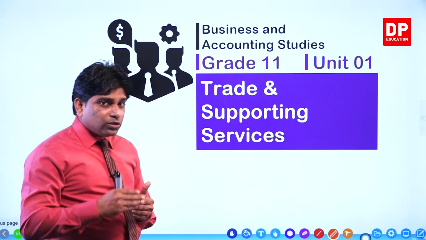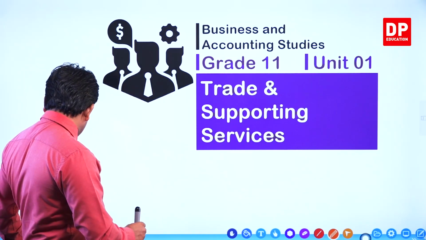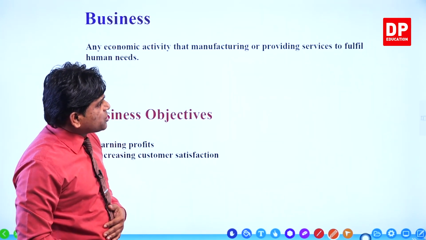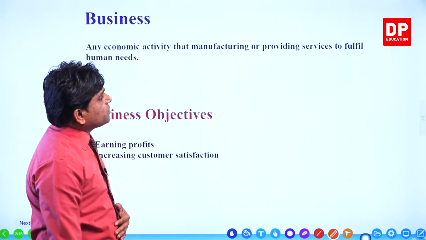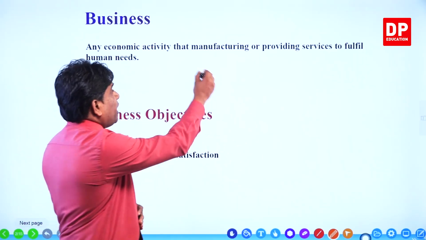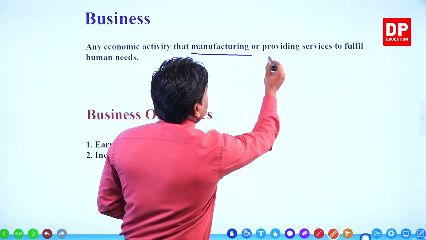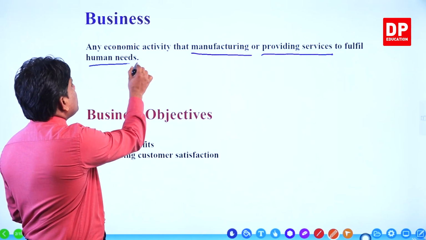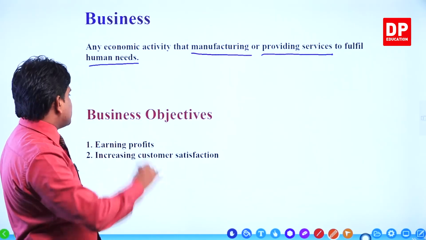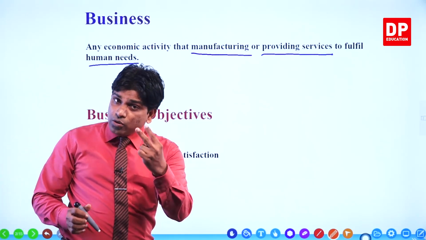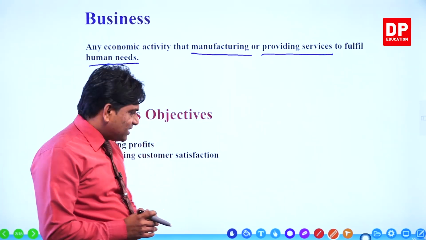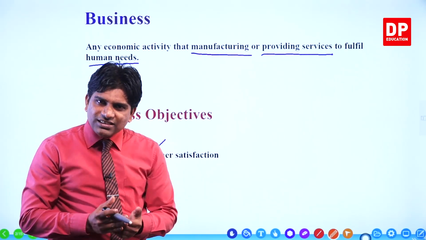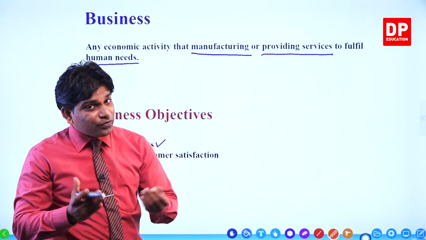Then again, what is a business? Business is any economic activity that manufactures or provides services to fulfill human needs and wants, right? There are two main objectives of a business. One is to earn profit. If you started a business, what is your target? To earn something, no? Something means earning profit, right?